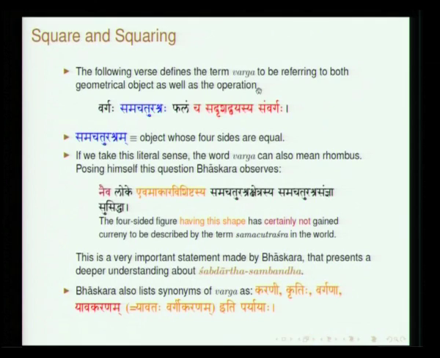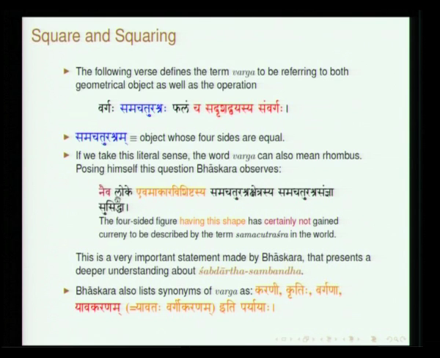Then also, in the commentary, Bhaskara poses an interesting question. When you say samachaturashra, ashra is basically side, sama means equal. So, you can also think of a rhombus. So, rhombus is also an object which has 4 sides equal. Why does the word varga not connote rhombus? So, can it also connote rhombus or not? So, is the question. He says नैव लोके एवमाकार विशिष्टस्य समचतुरस्रस्य क्षेत्रस्य समचतुरस्र संज्ञा सुसिद्धा.